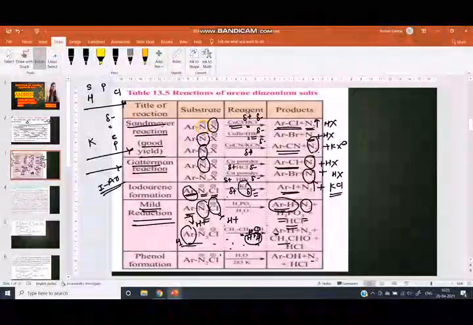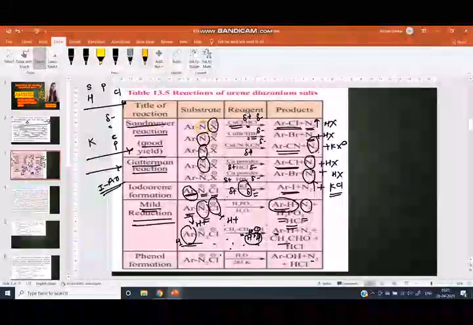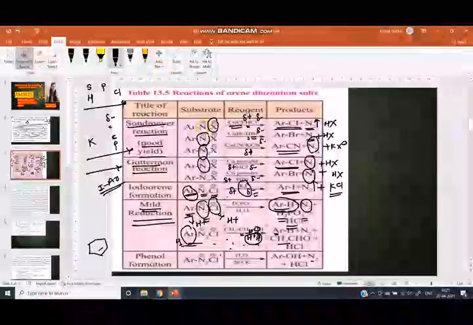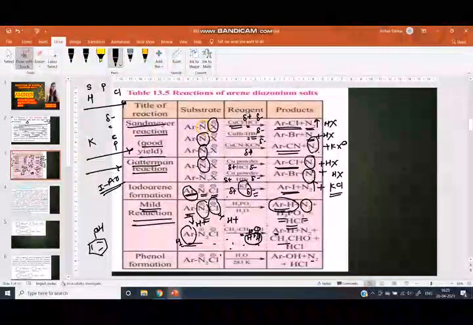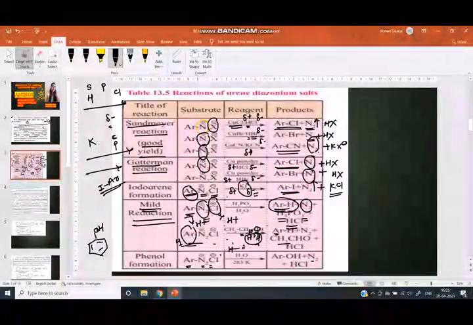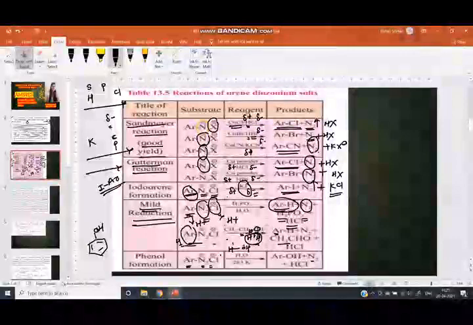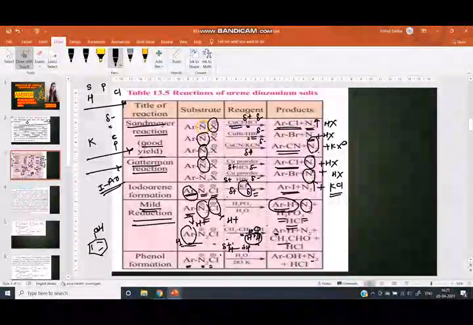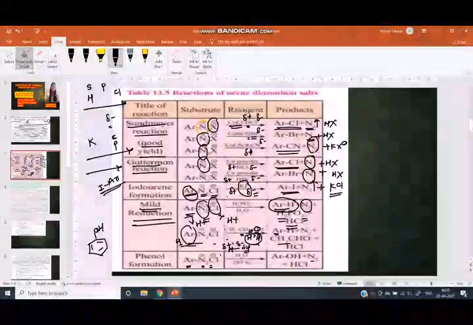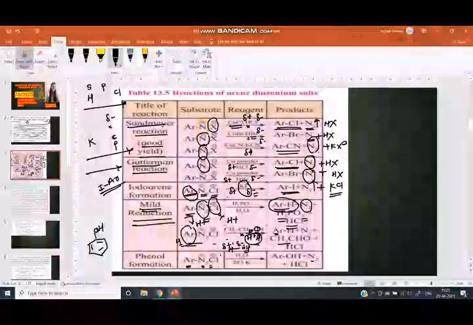The next reaction is phenol formation. How is phenol formed? Phenol is formed with the help of the arene diazonium salt. The arene diazonium salt reacts with water. The formula of water is HOH. The charge on hydrogen is positive and the charge on oxygen is negative. The negative part means nucleophilic substitution, with negative charge on OH.